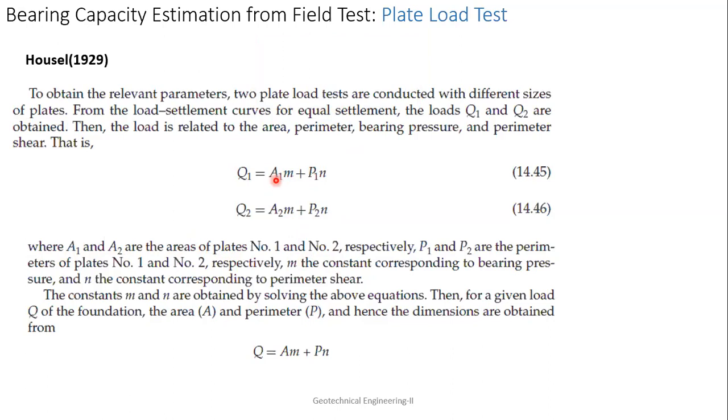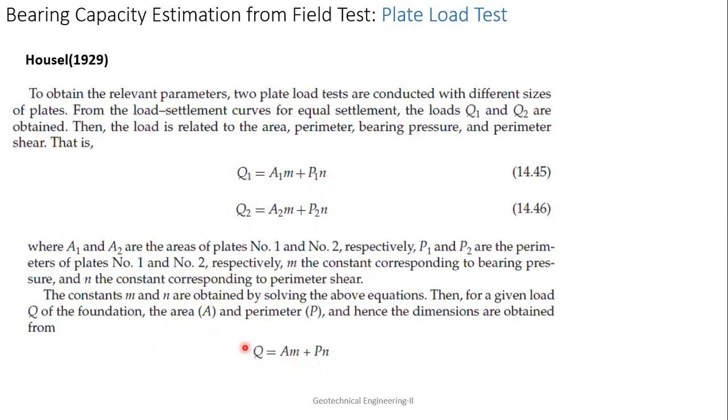You get the area of that particular plate, and you know the Q1 value. Similarly, for the second plate, you know Q2, A2 and P2. From these two equations, because there are two equations and two unknowns, M and N, you can solve for M and N. Then for a given load Q of the foundation, the area, perimeter and dimensions are obtained from that.